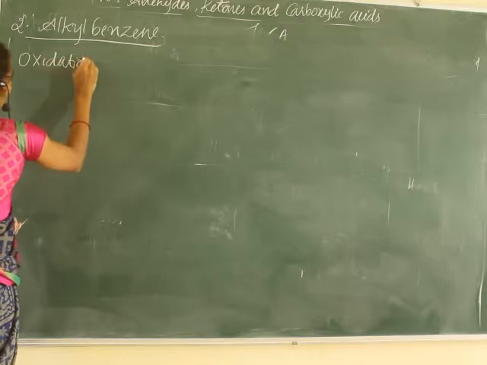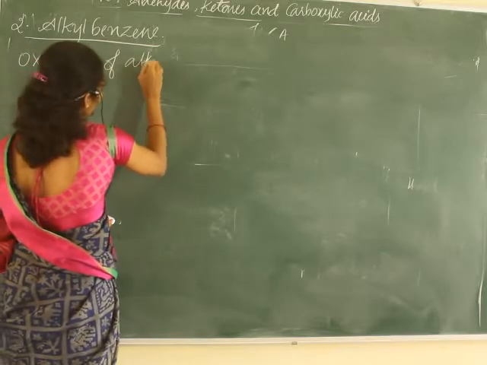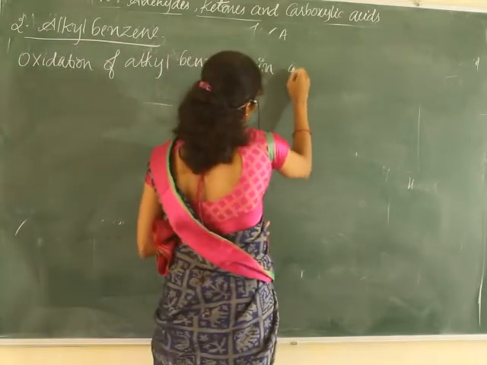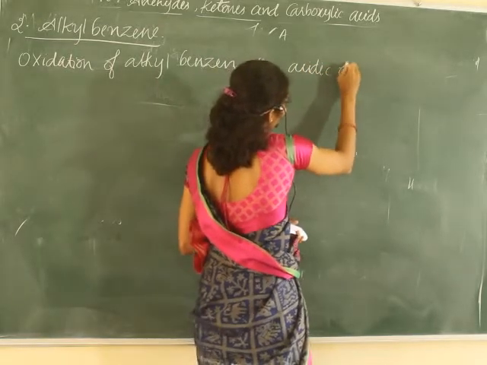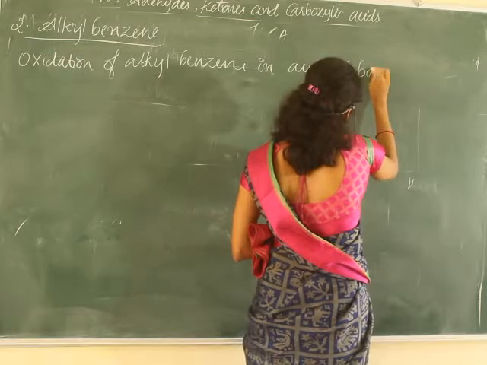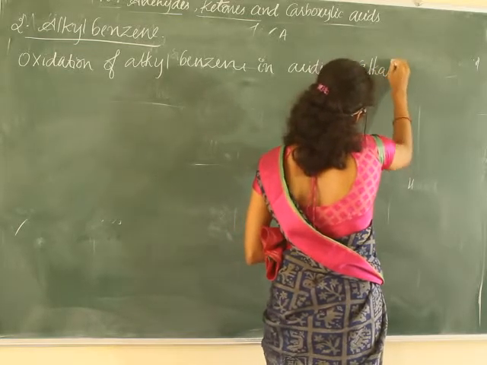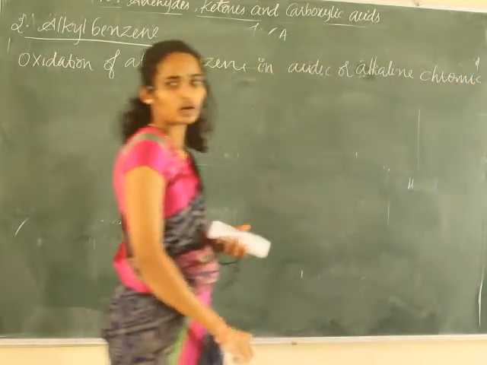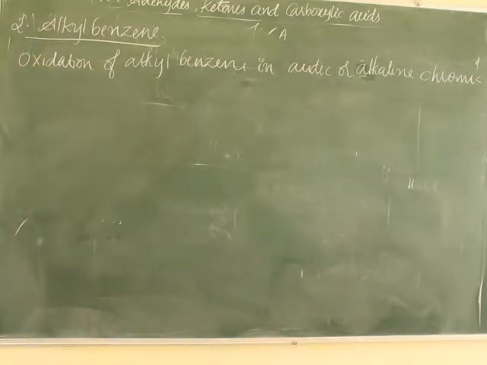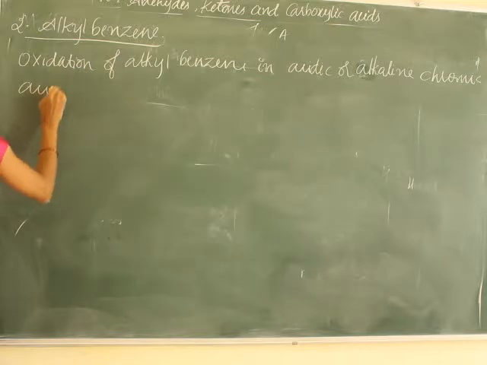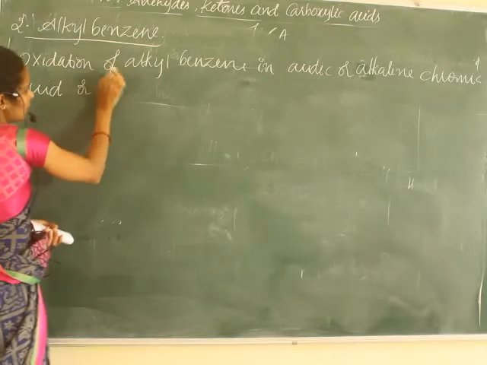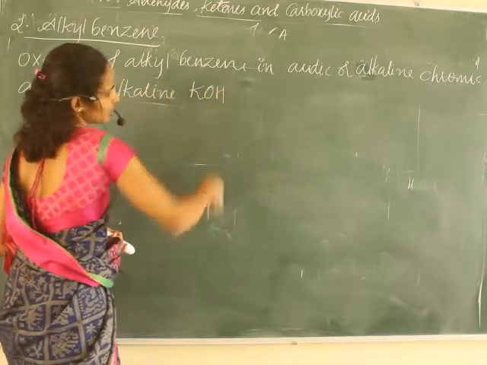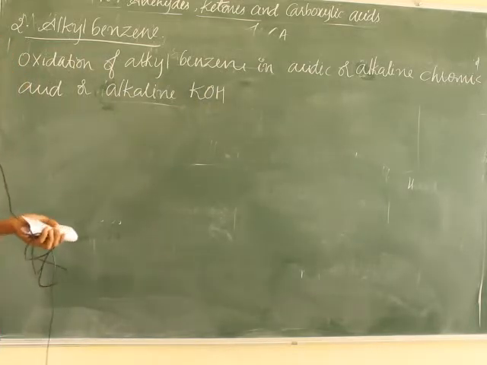Oxidation of alkyl benzene in acidic or alkaline media, with chromic acid or alkaline potassium hydroxide and permanganate, leads to the formation of a carboxylic acid.